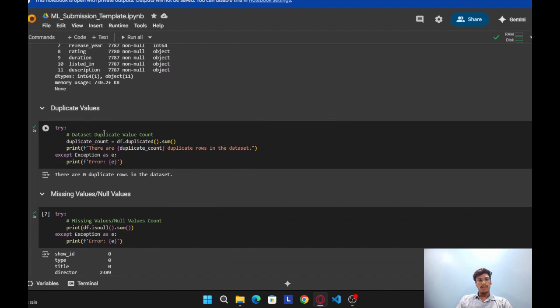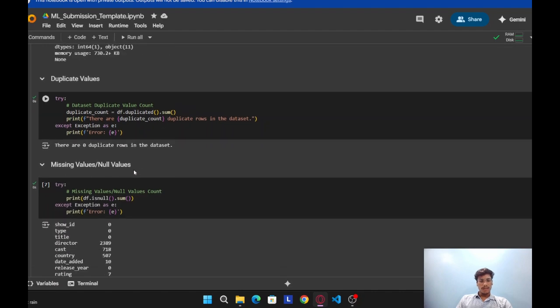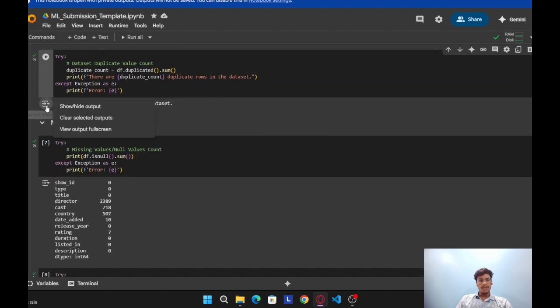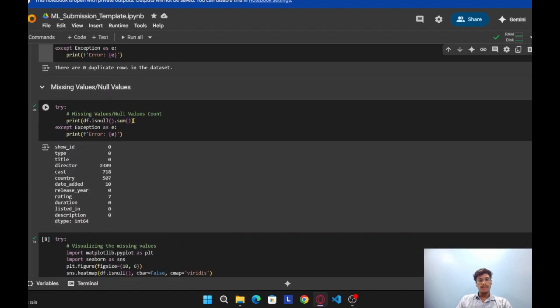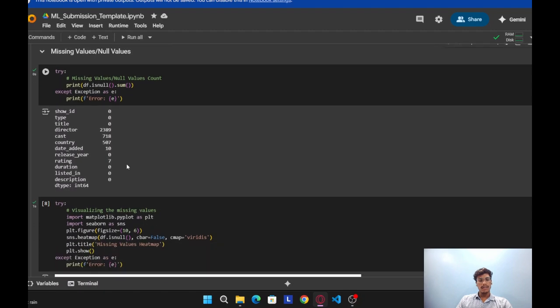Next, duplicate values. To count duplicate values, we are using the duplicate count, and we are counting the number of duplicate values here. You can see there are zero duplicate rows in the dataset. Next, missing values or null values. df.isnull gives us the number of null values or missing values. So these are the missing or null values.